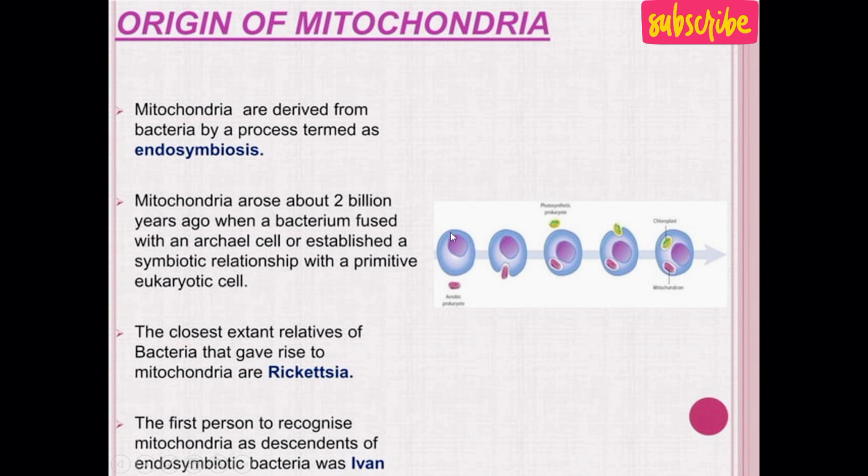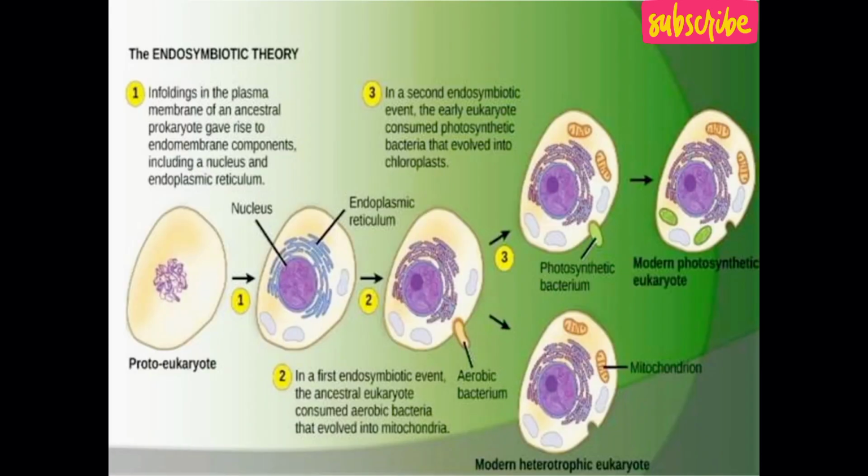So for example, this is the primitive eukaryotic cell and this is the mitochondria-like bacterium. When they form endosymbiosis, they form a symbiotic relationship with one another. Then this bacterium within the primitive eukaryotic cell is converted into mitochondria. So this process is known as endosymbiosis.